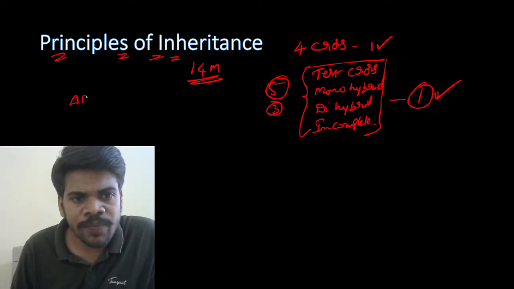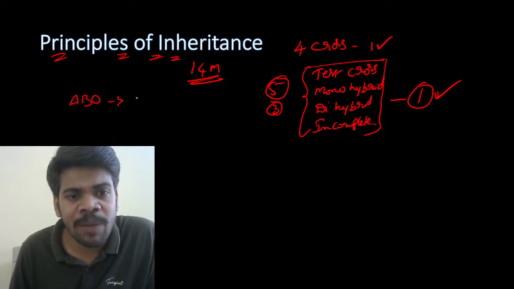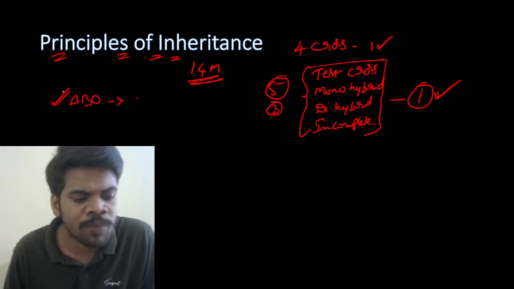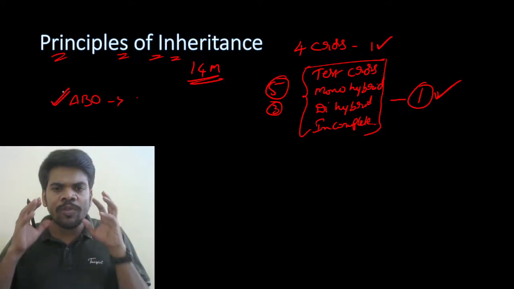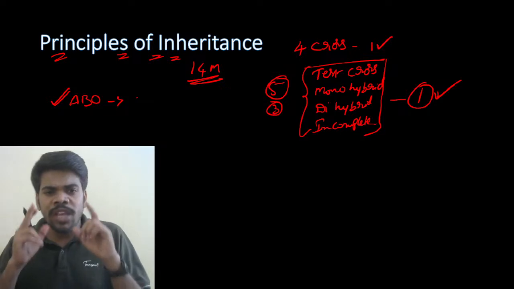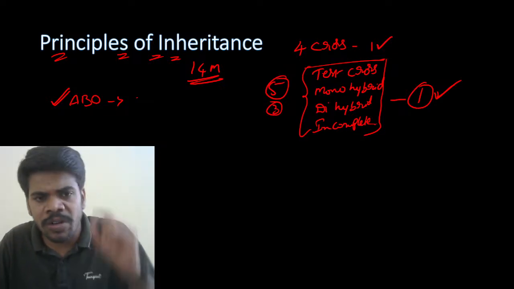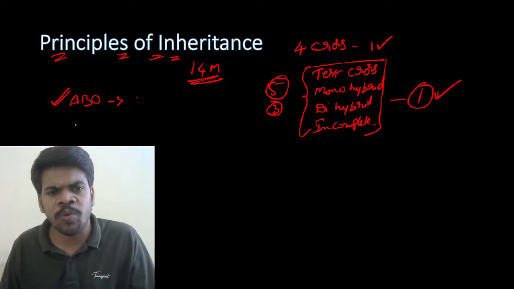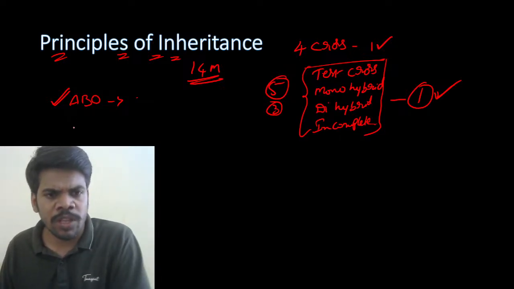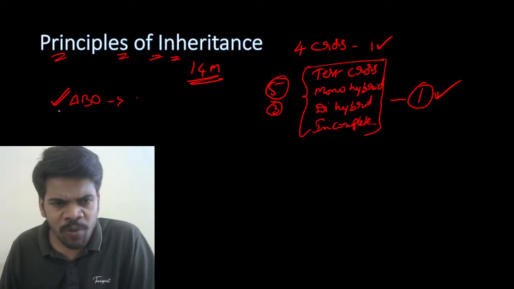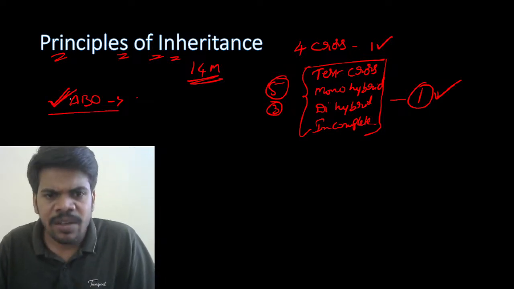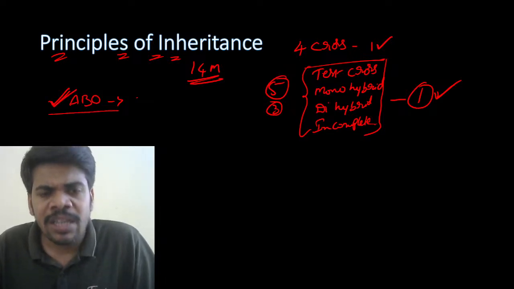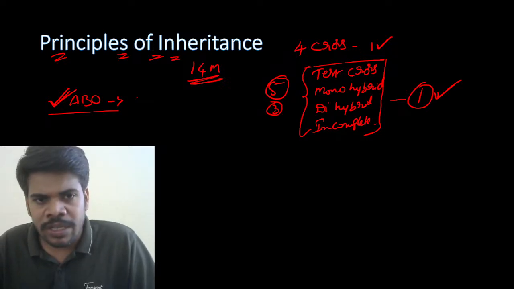ABO blood group system, there is a chance to ask, because application type of questions are possible from the ABO blood group system. So definitely there is a chance to ask ABO system. Parental group, father group or mother group, genotype, this type of possibilities are there with the ABO blood grouping system. This year the board is going to focus on this type of application method of questions.